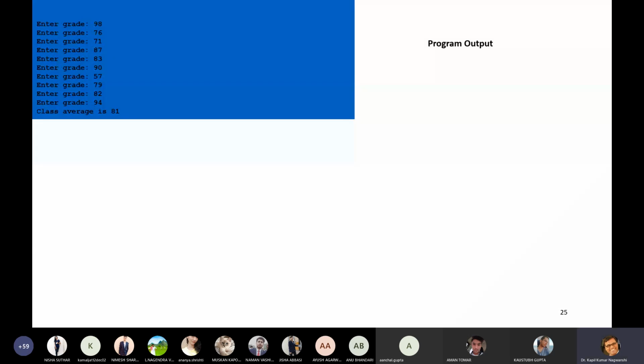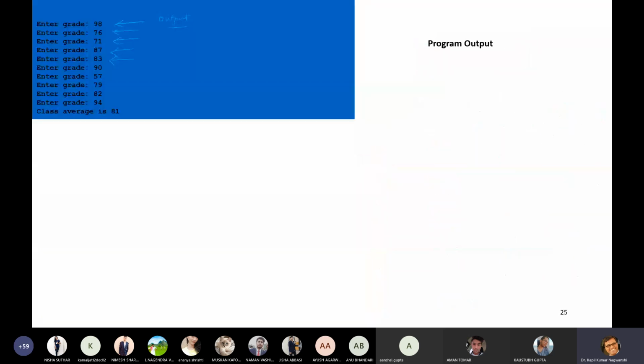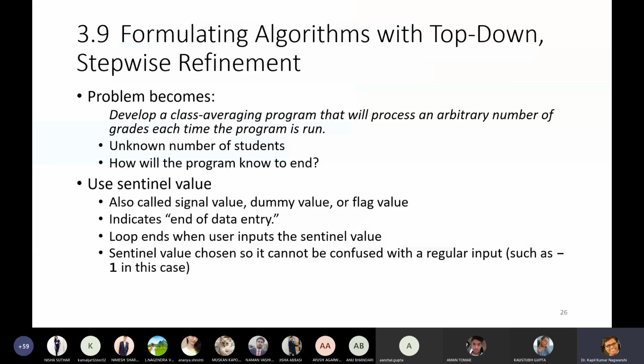In this you can see the enter grade prompt. This is the actual output, and whatever I had shown on the previous screen is how this program will run. This is our debug info, showing how this program will run. So these will be the steps by which the program runs.